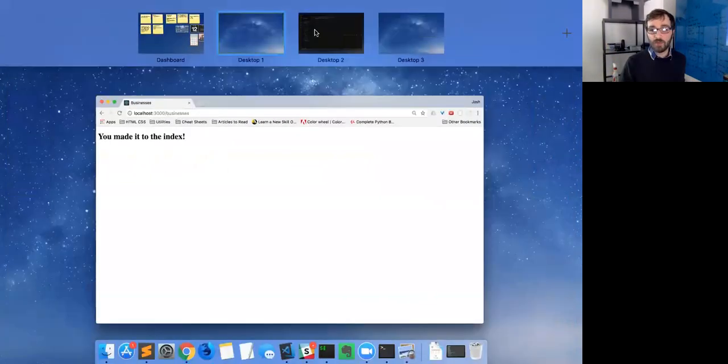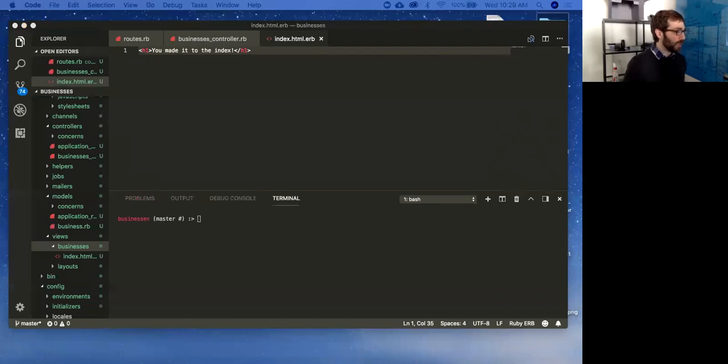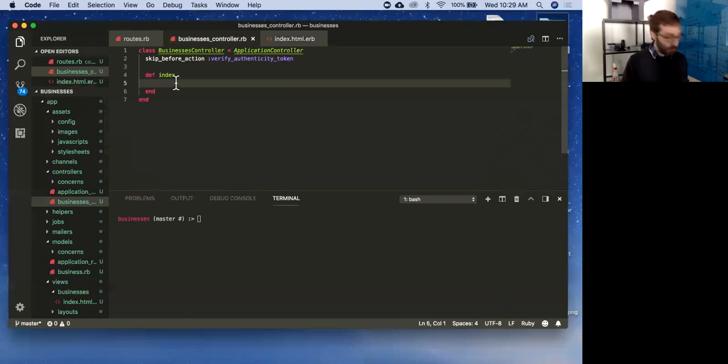So we made our GET request. It went through all that stuff. It grabbed this view and returned it. So after it goes through all these layers, when it finally gets to the view, it ships that back as a response in the response body. This is not very useful, though. Normally, what do we want to do on our index page? What is our index page for when we're talking about these RESTful routes? Listing all of the businesses. Basically just listing every piece of data we have under that model, right?